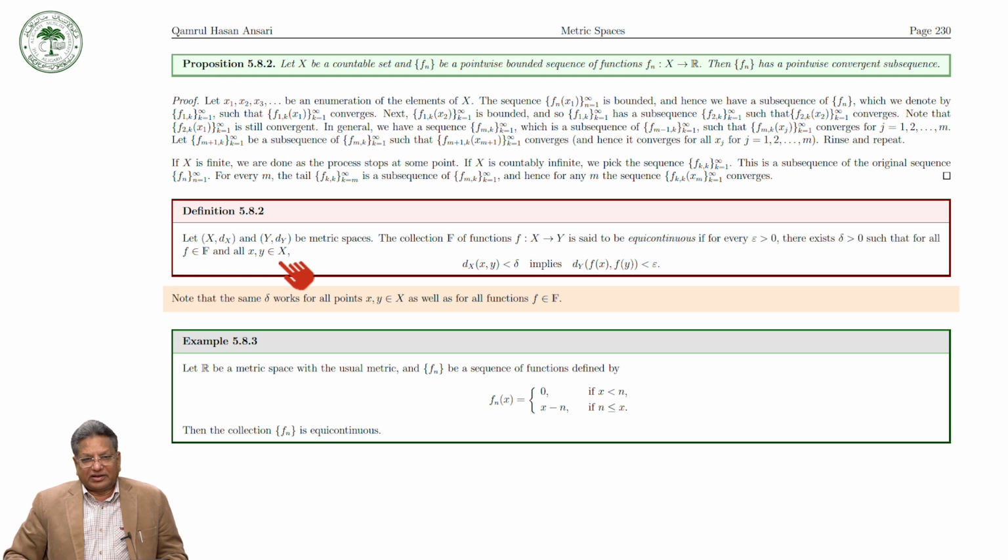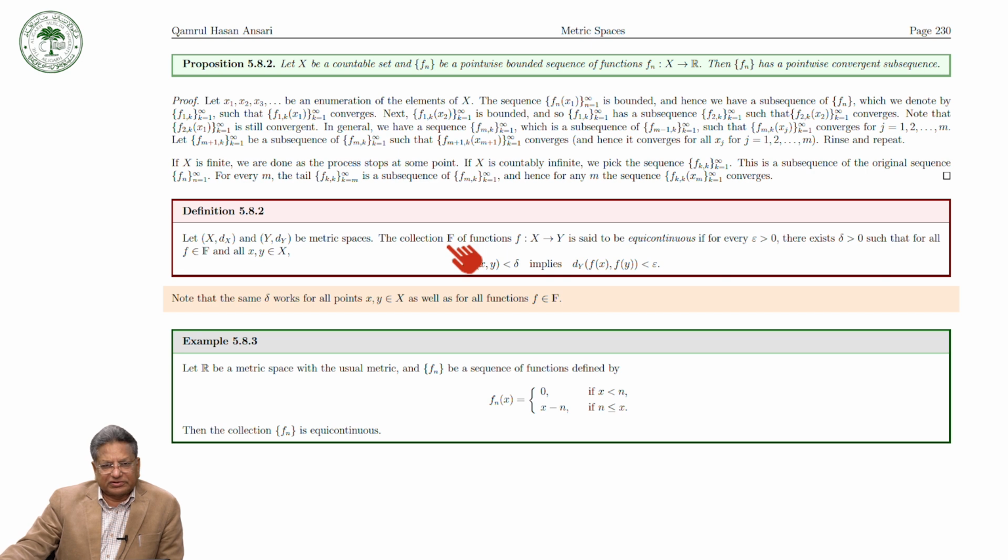We are not saying that a different delta may be used for each function. Looking at it another way, a single function f is continuous if for every epsilon positive there exists a delta positive such that this holds good. But what we are saying is that the collection of functions is equicontinuous if for every epsilon positive there exists a delta such that it works for all f.